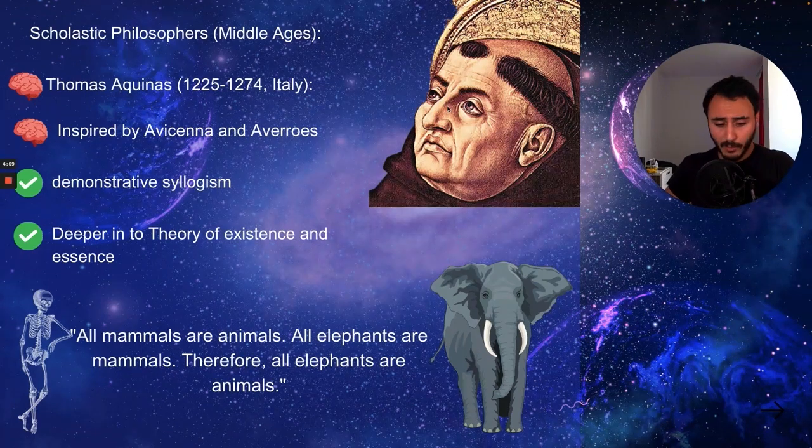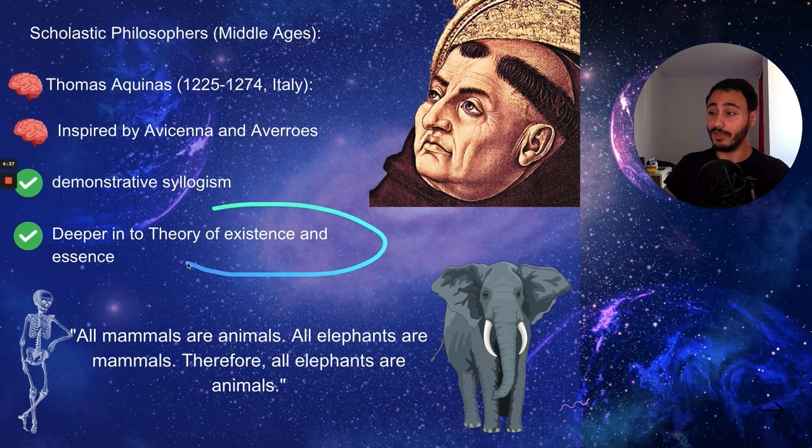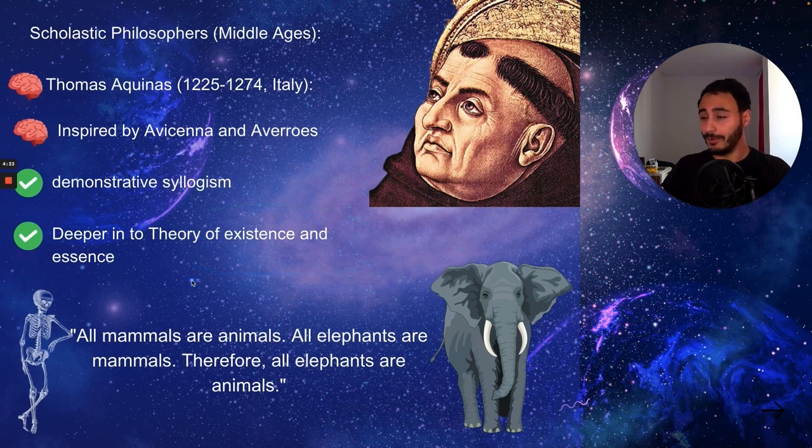So you got Thomas Aquinas from Italy. He contributed to the syllogism and made it demonstrative. So he got even deeper into the theory of existence and essence, which our dude Avicenna in the previous slide has formalized. And he got an example similar to the mortal statement of Aristotle and similar to the Avicenna statement. But this statement is: all mammals are animals, all elephants are mammals, therefore all elephants are animals. You see, it took ages to confirm and then confirm and then confirm this logic with time.